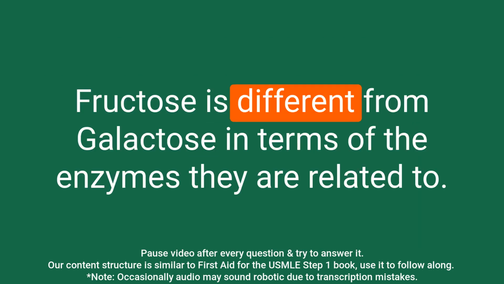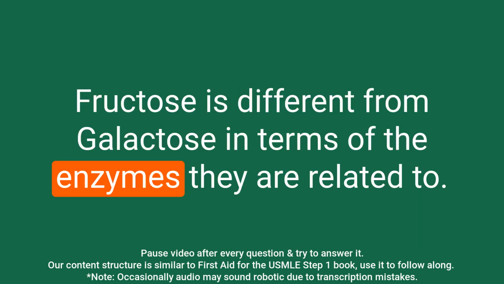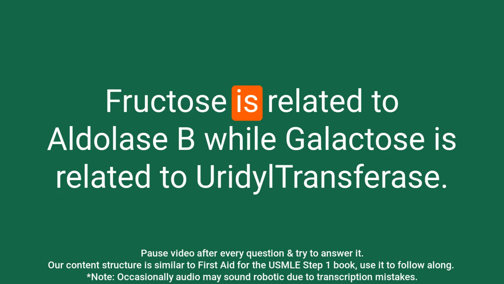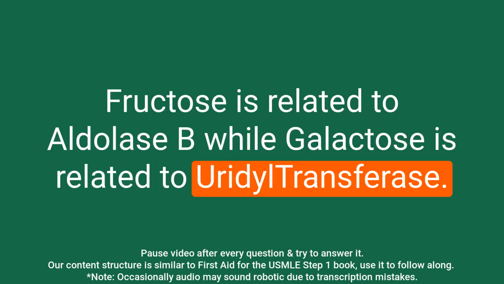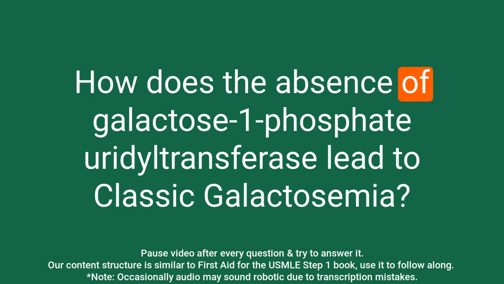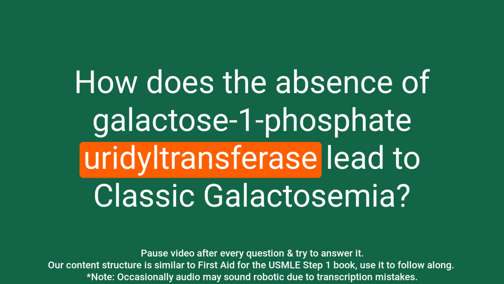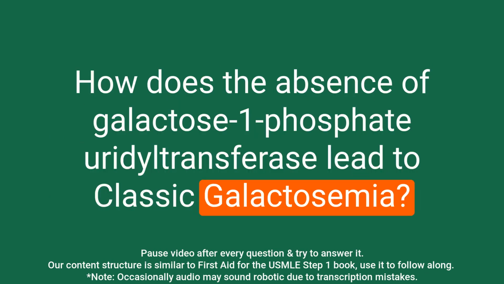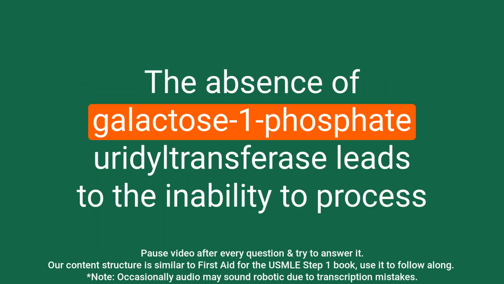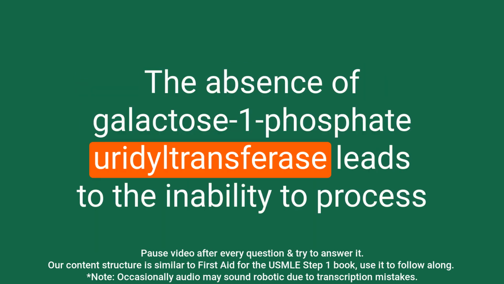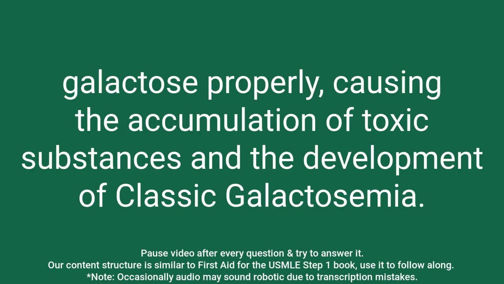Question: How is fructose different from galactose? Answer: Fructose is different from galactose in terms of the enzymes they are related to. Fructose is related to aldolase B while galactose is related to uridyltransferase. Question: How does the absence of galactose 1-phosphate uridyltransferase lead to classic galactosemia? Answer: The absence of galactose 1-phosphate uridyltransferase leads to the inability to process galactose properly, causing the accumulation of toxic substances and the development of classic galactosemia.